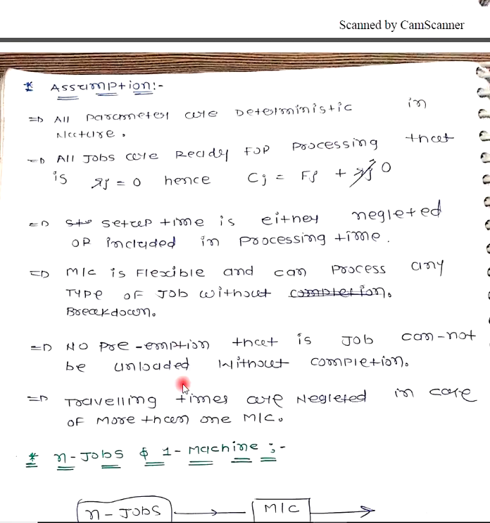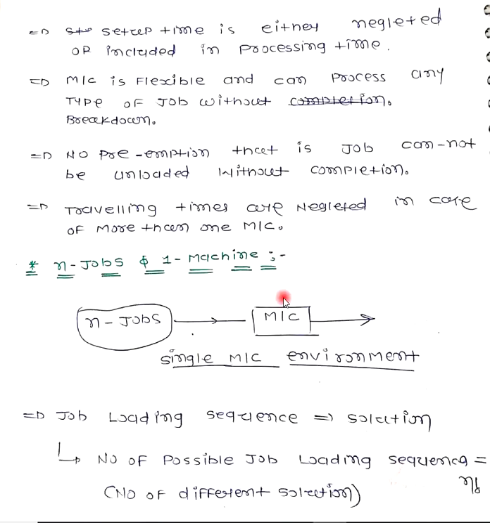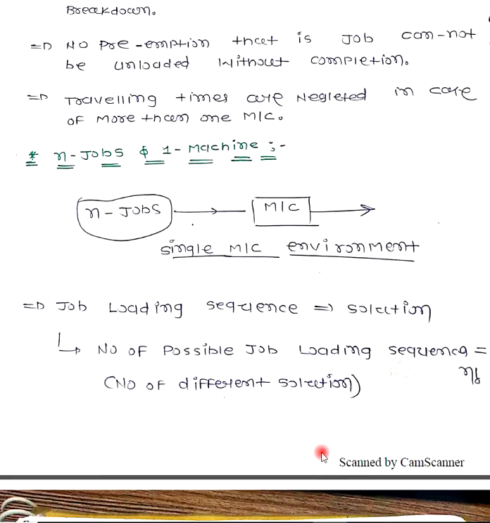First of all, let's go through the assumptions. What are the different assumptions during sequencing and scheduling? All parameters are deterministic in nature and all jobs are ready for processing. It means there is no waiting time for a job. The machine is flexible to carry out any type of job without breakdown. No preemption, that is, a job cannot be unloaded without completion; you have to complete a job. Traveling times are neglected in case of more than one machine. So that is the assumption.